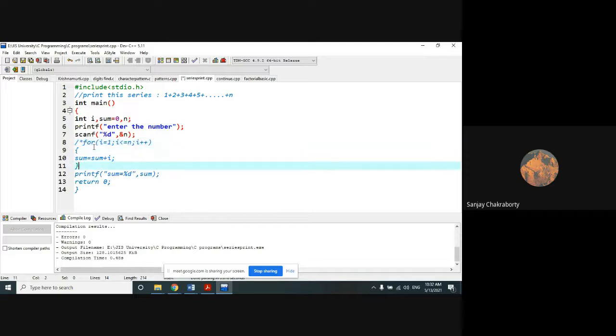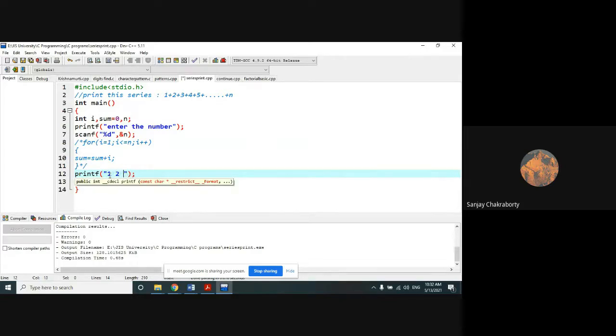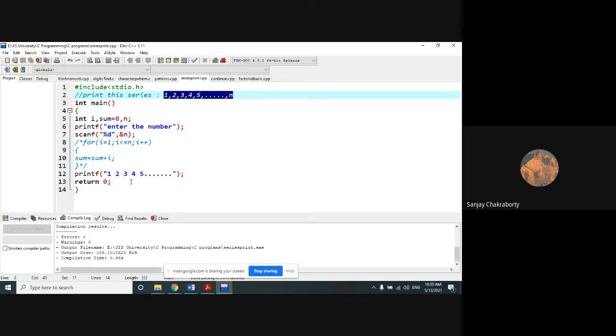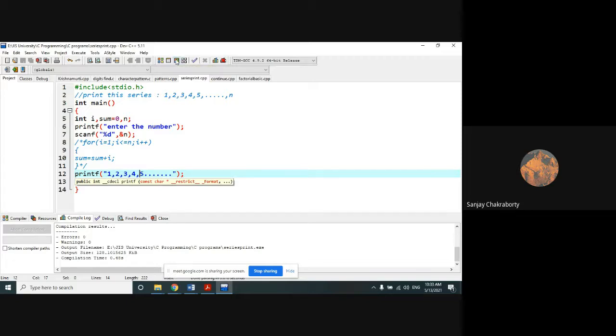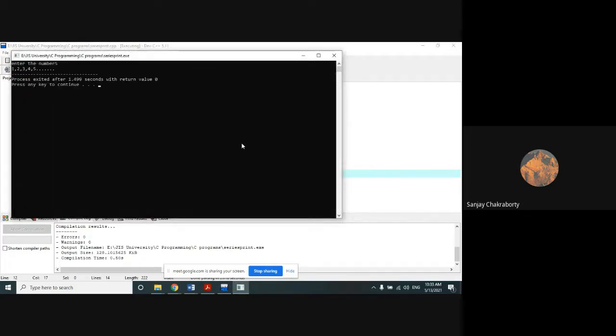One thing all of you please remember. Some of you are thinking, sir, can we print the series in such a way: 1, 2, 3, 4, 5, dot, dot, dot? Suppose I ask you to print the series in such a way, separating by comma, because when you are printing the series, there is no need for the plus operation. And you did it in such a way. Sir, I have already successfully printed the series. You don't require to give the number. So this is the series print.